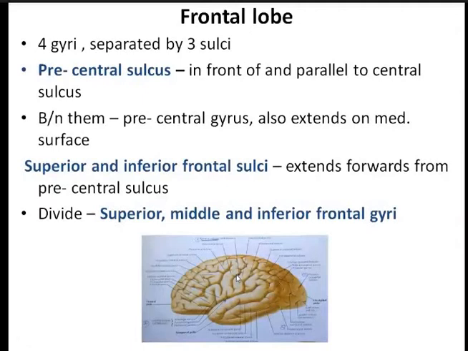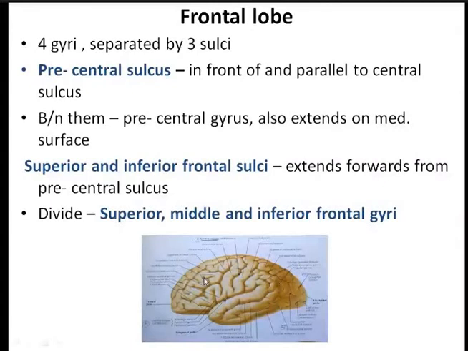Within the frontal lobe you find two other sulci which run from anterior to posterior direction. This is the superior frontal sulcus, and this is the inferior frontal sulcus. So this is inferior and this is superior. The superior and the inferior frontal sulci divide the frontal lobe into the superior, middle, and inferior frontal gyrus. So this is the superior frontal gyrus, this is the middle frontal gyrus, and this is the inferior frontal gyrus.